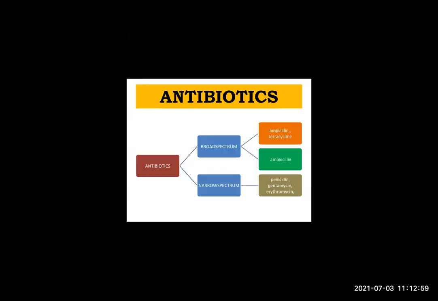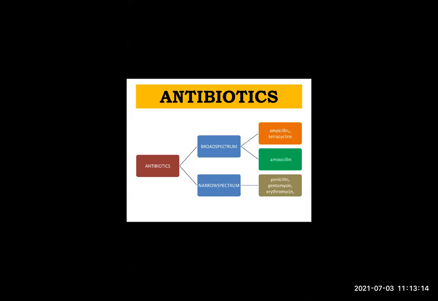Wait a second. Okay, students, what are antibiotics? They are carbon compounds which are obtained from some fungi and bacteria. Why are they used? For destroying or preventing the growth of harmful microorganisms.